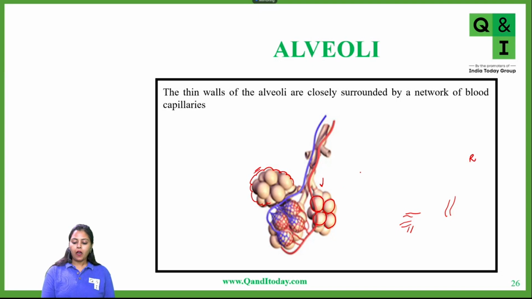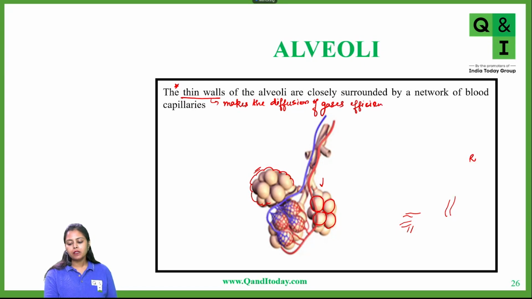The first thing to note is that alveoli have thin walls. Why thin walls particularly? Because thin walls make the diffusion of gases efficient. It does this task properly.